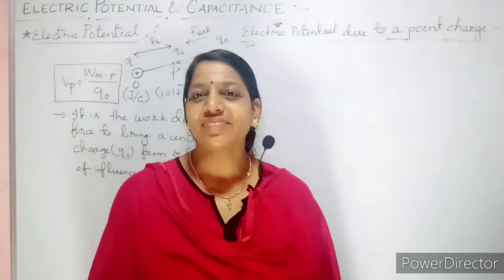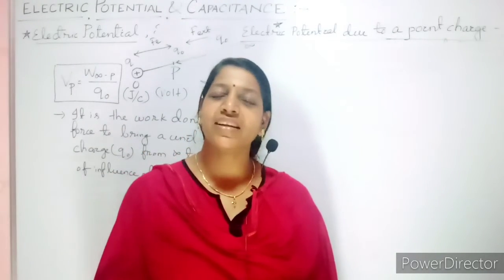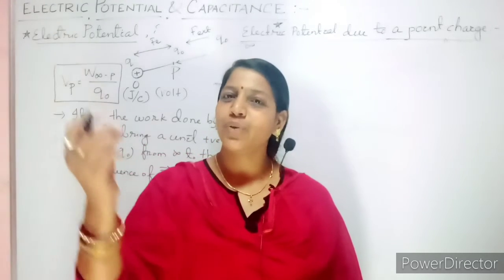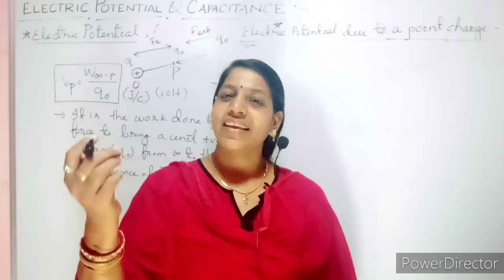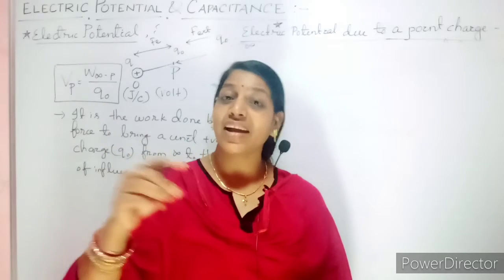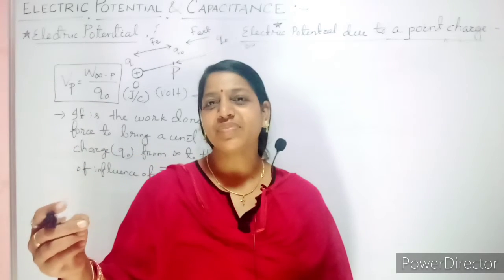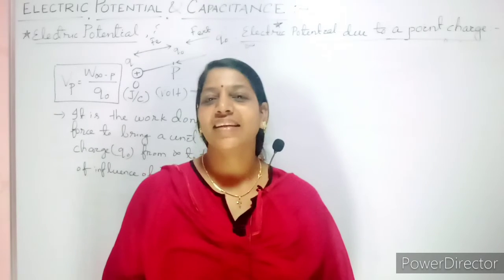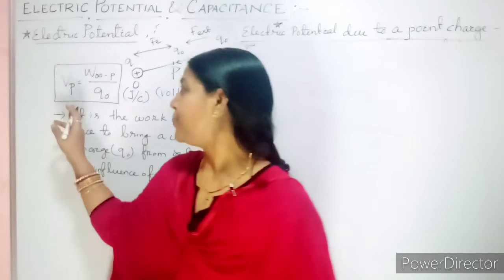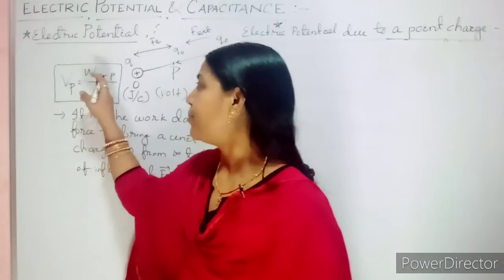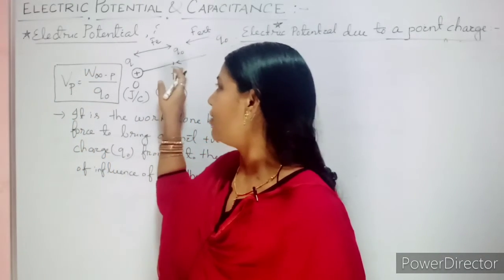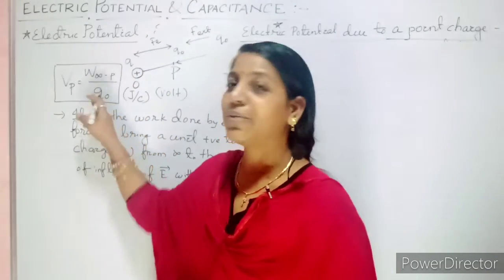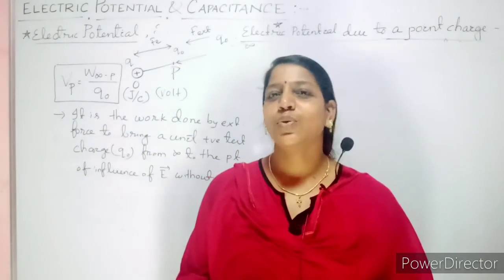Clear? So, it is the amount of work done to bring a charge from infinity to a particular point against your electrostatic force without acceleration. Then that is called electric potential. Vp equals the work done from infinity to point P, any particular point you can consider, name you can give anything, divided by your test charge of 1 coulomb.